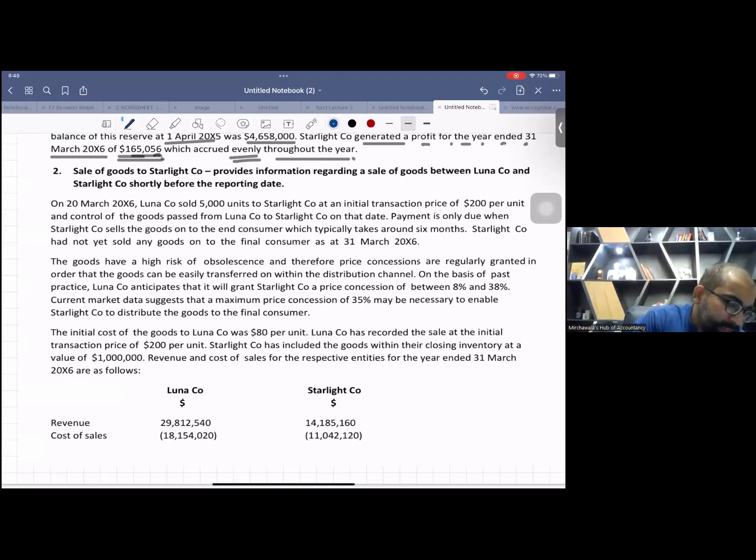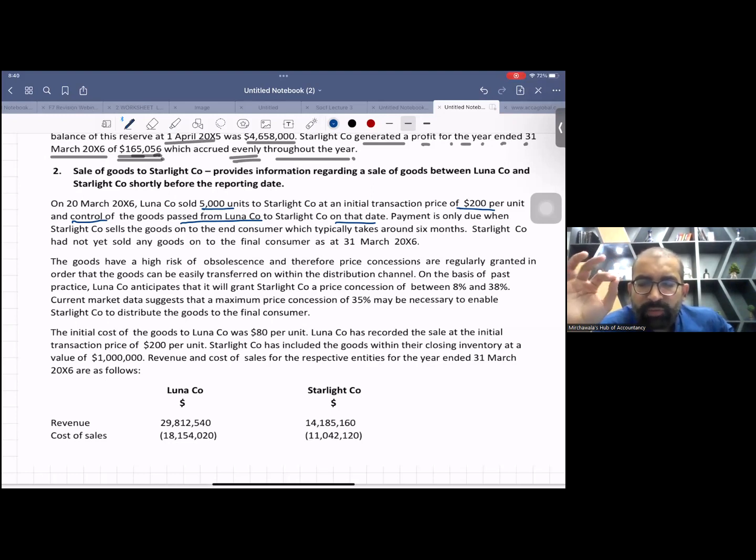On 20th March X6, Luna company sold 5,000 units to Starlight company at an initial transaction price of $200 per unit, and control of the goods passed from Luna company to Starlight company on that date. See, control has been passed. If you remember stage 5 of IFRS 15, whenever you need to book revenue at a point in time, you have to check this control thing. And yes, the control has been passed. So it is correct to book the revenue.